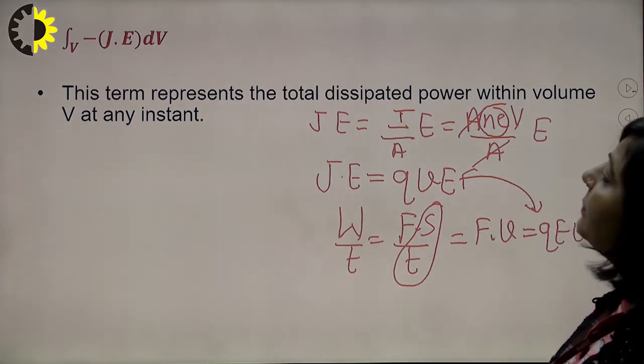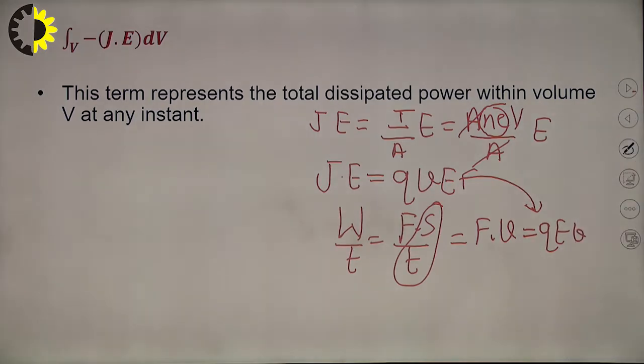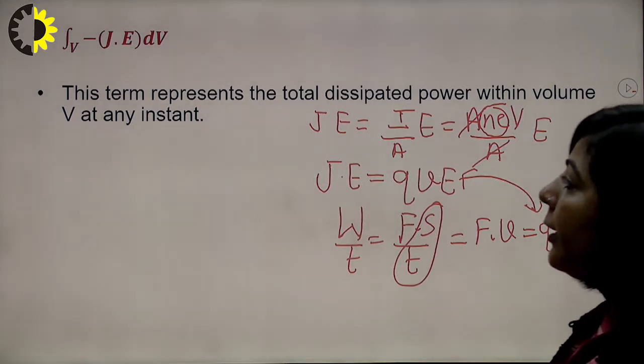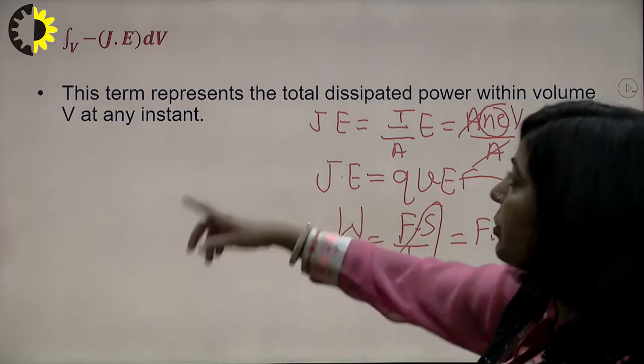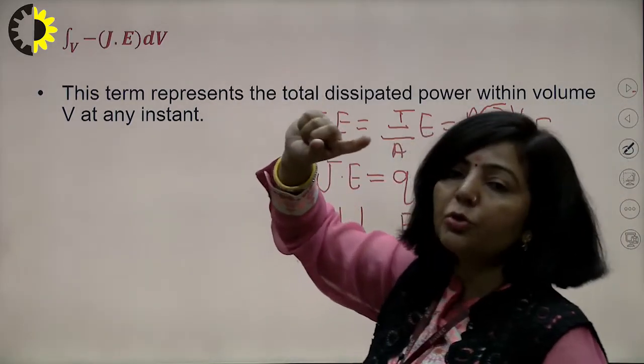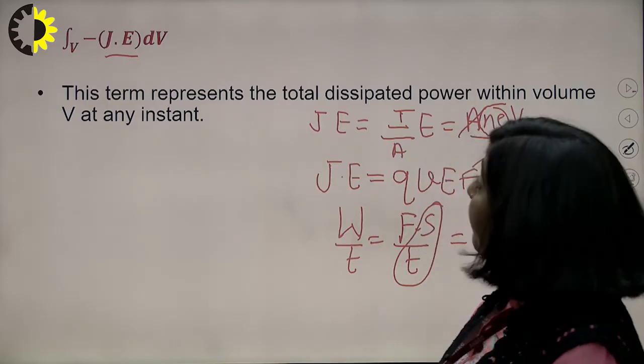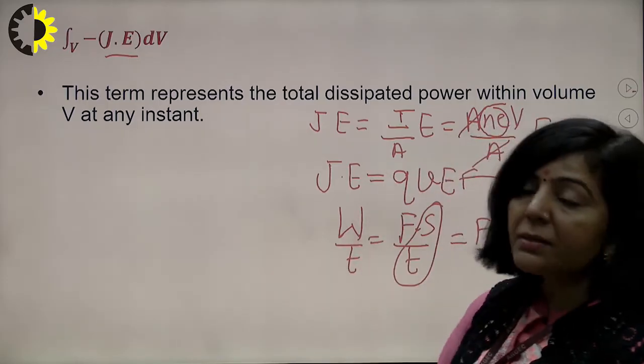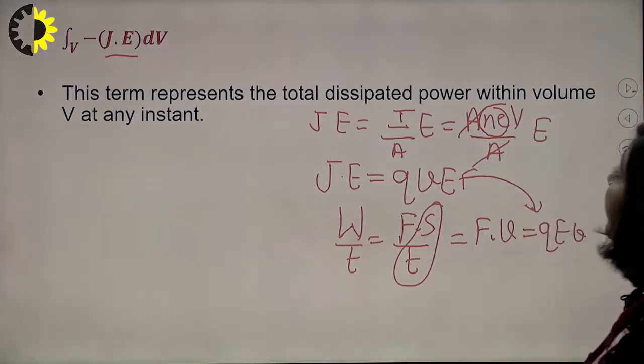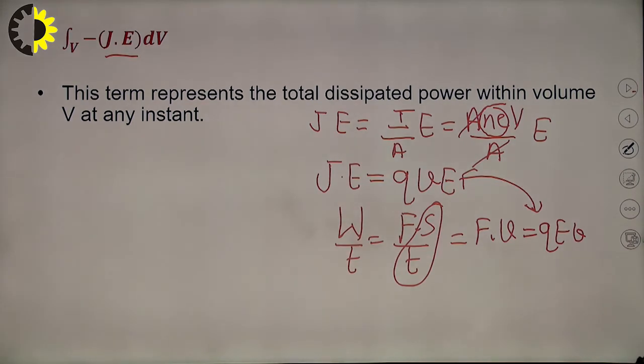This term represents the total dissipated power within volume V at any instant, because you have the volume integral there, and the negative sign is there.